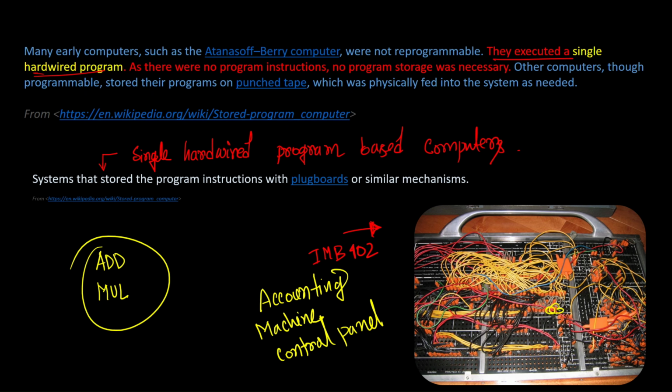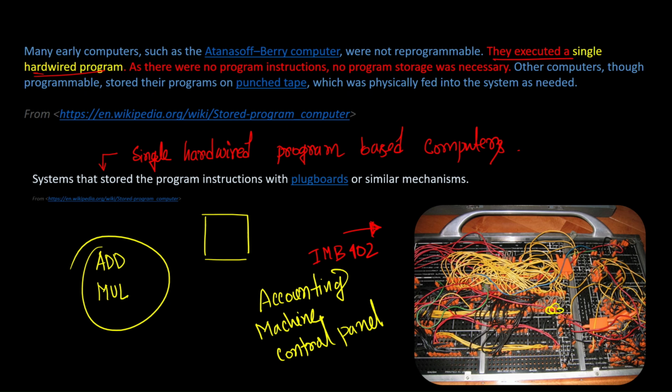So those of you who know digital logic and circuits like AND gates and OR gates, you have understood what I've just said. This type of computer was known as a single hardware computer because it only had a single hardware program. If you want to change the program, then you have to change the hardware itself. As there were no program instructions, no program storage was necessary. You can see that in this type of computer, there were no instructions at all.